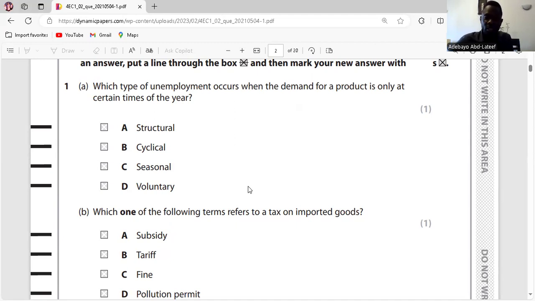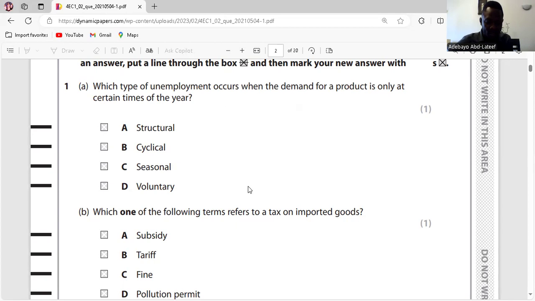Voluntary unemployment is a situation whereby an individual chooses not to get engaged. That is voluntary. And most of the time, for voluntary unemployment, it's simply because government gives unemployment benefits that are more than the reward of working. Is it clear? So that's question 1.